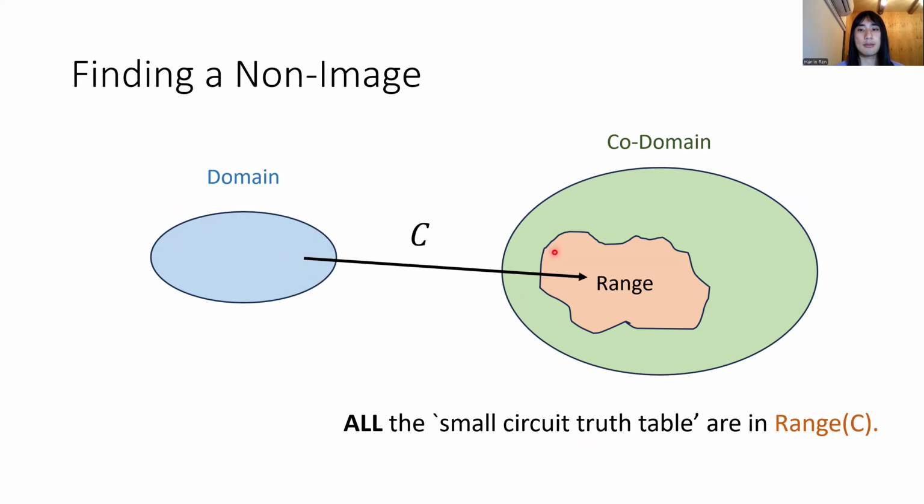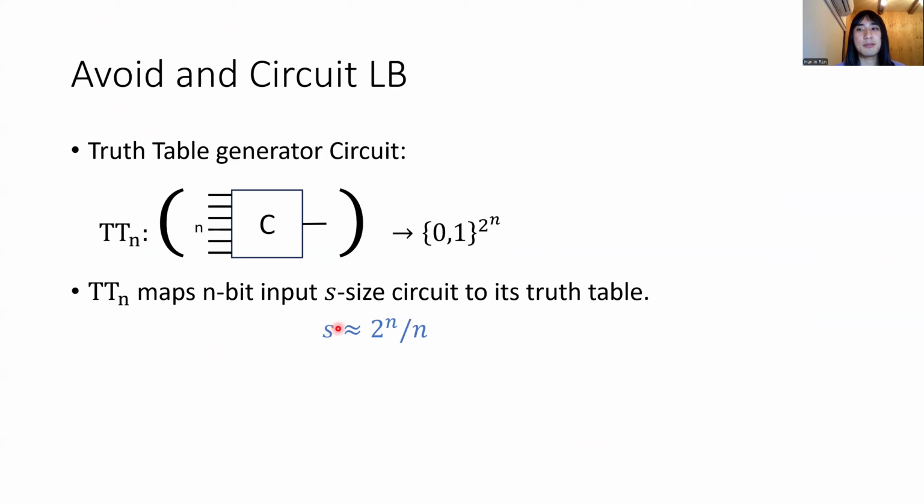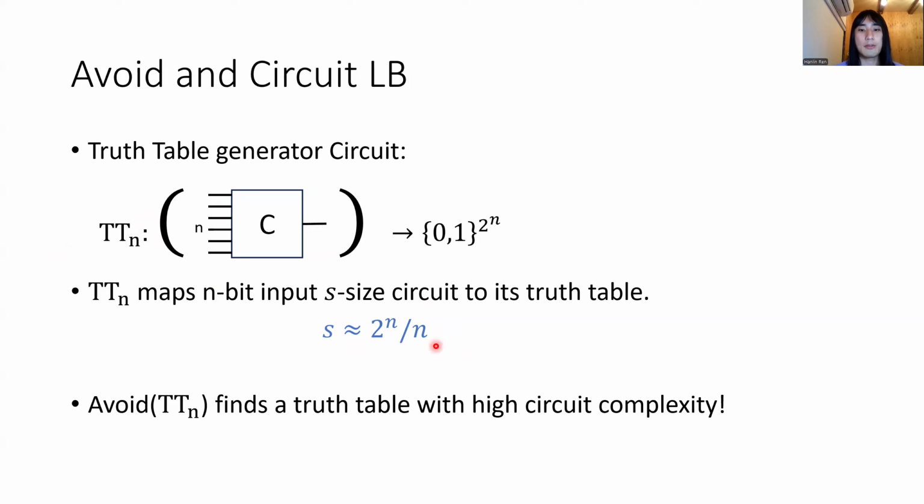So actually, this is just the proof of Shannon's lower bound. So somehow the maximum circuit bound is near S, which is 2^n/n. And you can see that if you solve the range avoidance problem on this truth table generator, then it will give you some truth table without a size S circuit, which means you prove a near maximum circuit bound.